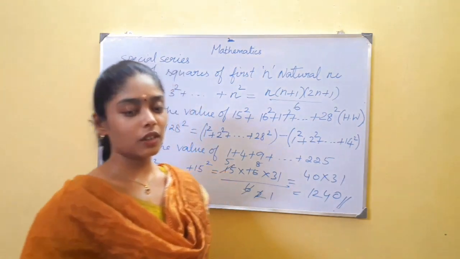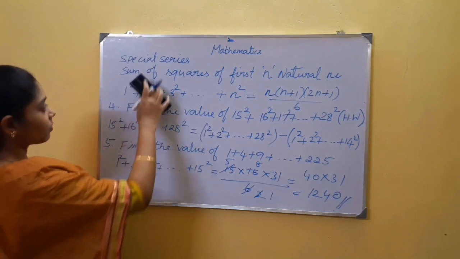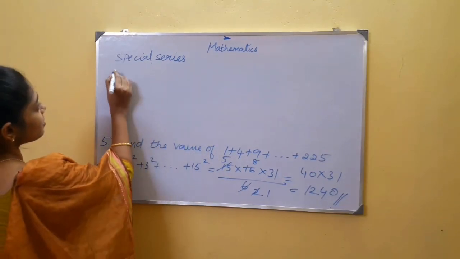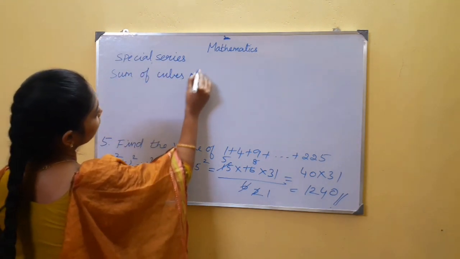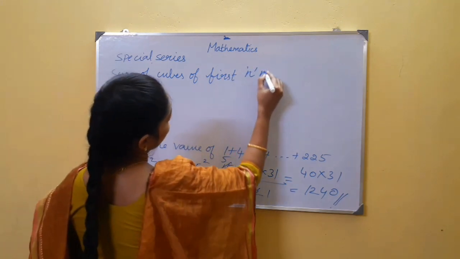Now we are going to see one more pattern formula in special series. Next special series is sum of cubes of first n natural numbers.